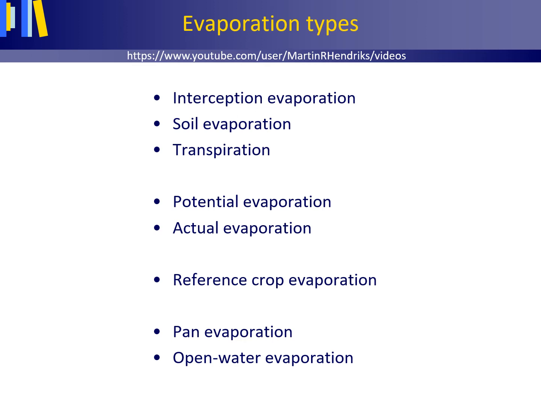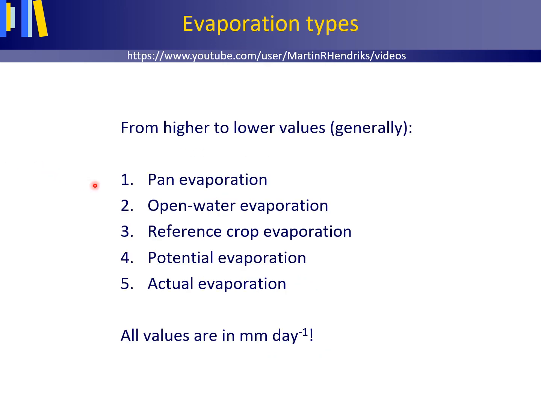When we rank the evaporation types that we just discussed, going from high to lower millimeter per day values, the next sheet shows the general ranking that we would obtain. Pan evaporation will generally be higher than open water evaporation, which in turn will be higher than the reference crop evaporation.